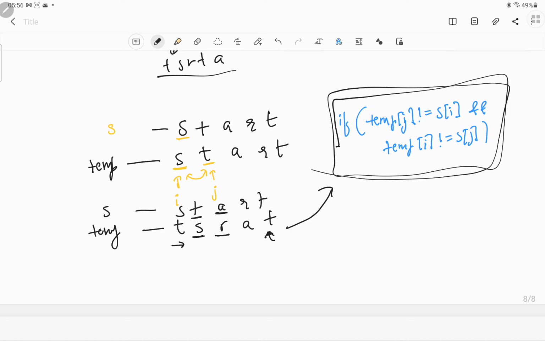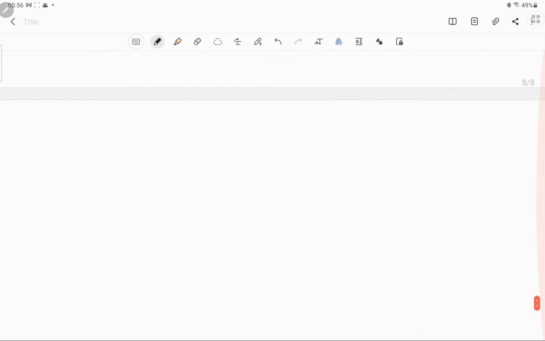So if you get a gist of it, let me just try to write a pseudocode. It would make the understanding more clear.